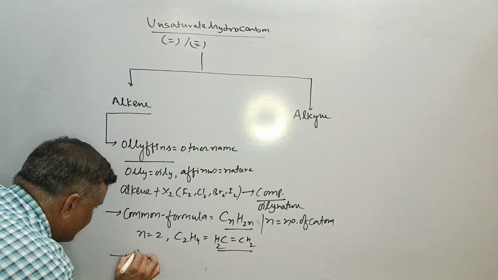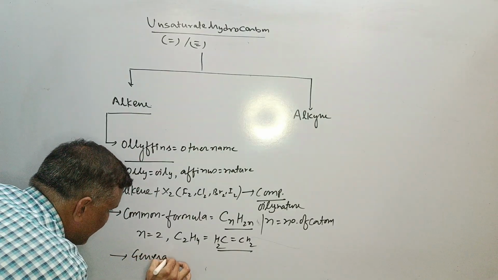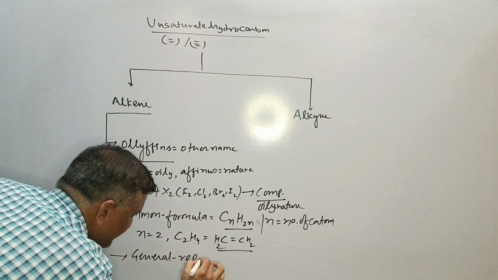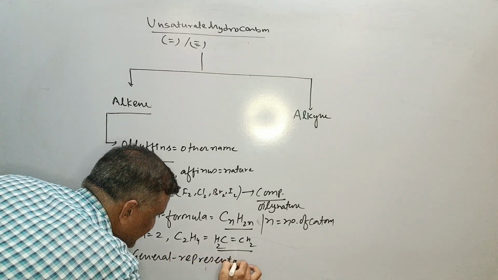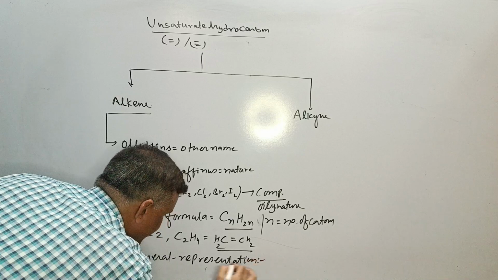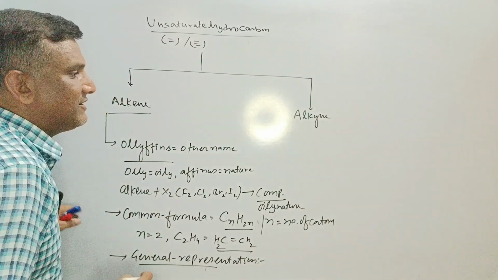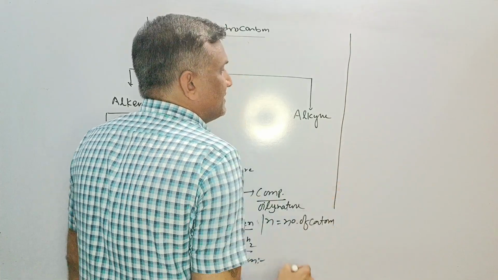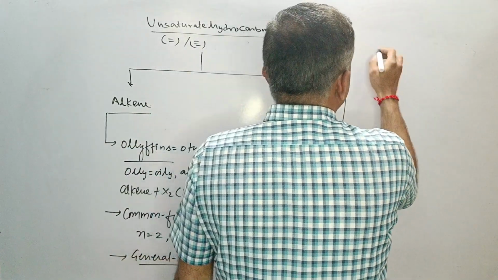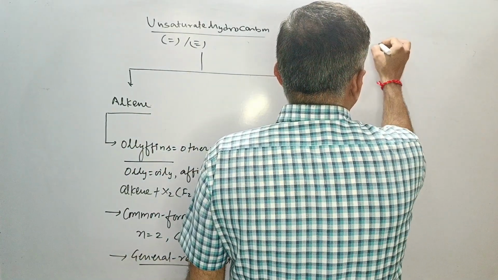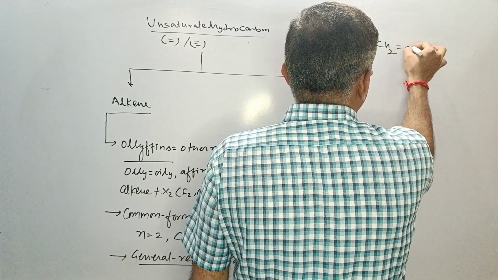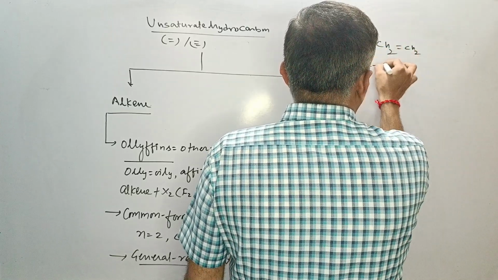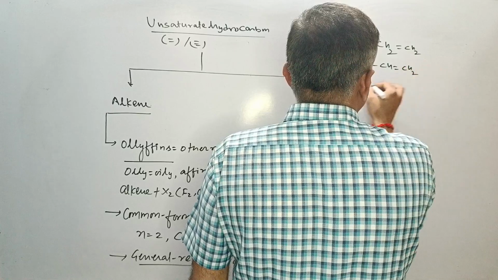Further is your general representation. General representation. This is very important. We can take it over here for the alkene. If we go with the general representation, then alkene can be represented by CH2 double bond CH2 or CH double bond CH2.